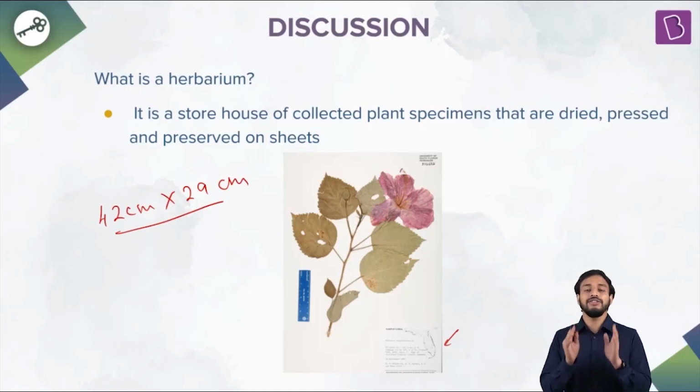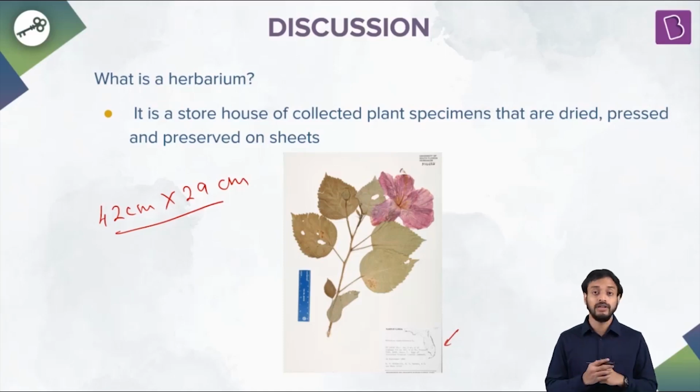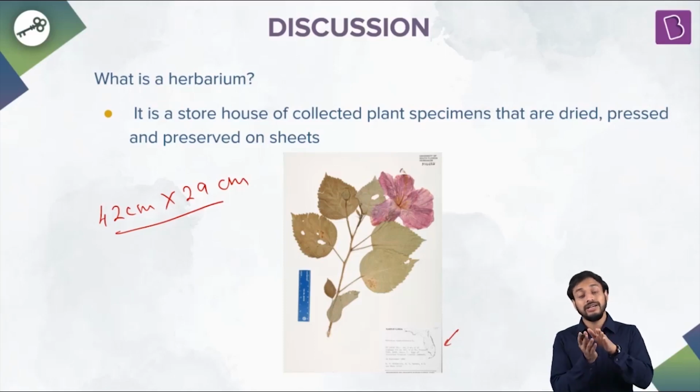This is the general convention or dimension that is followed throughout the world. But at times there are some in which there is slight variations in the dimensions, but this is the general dimension which is used as herbarium sheets. And these sheets are specialized sheets, and they act as blotting papers.